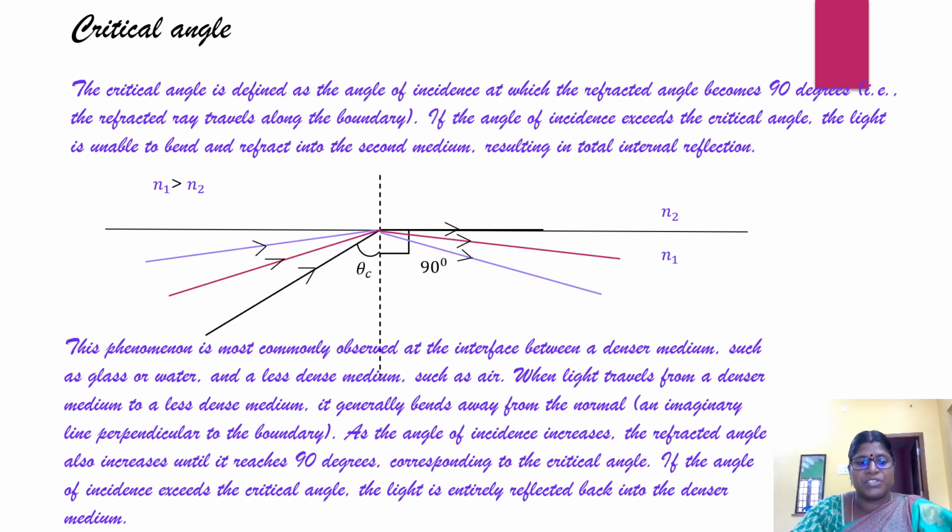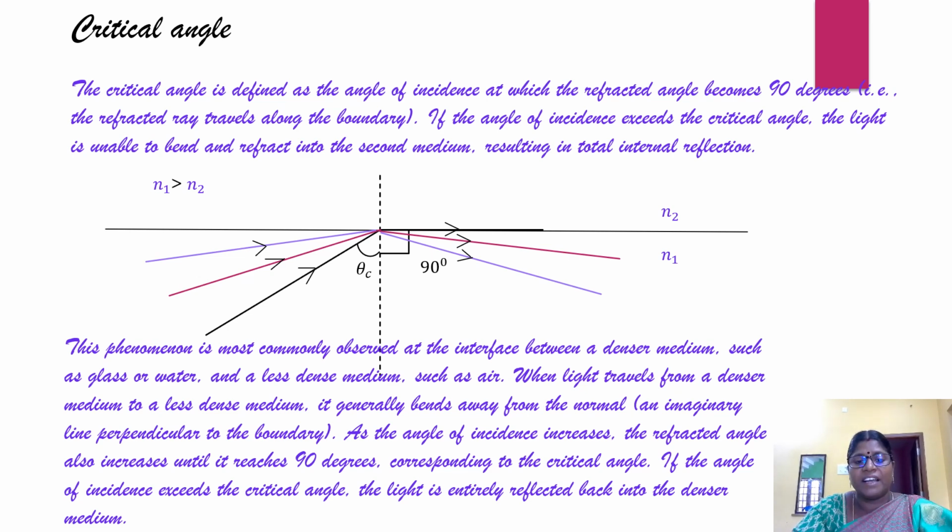Look at this picture. The ray that is denoted in black color strikes the interface, subtending the angle theta c to the normal. So this is the critical angle. This black color ray is incident on the interface at the critical angle.